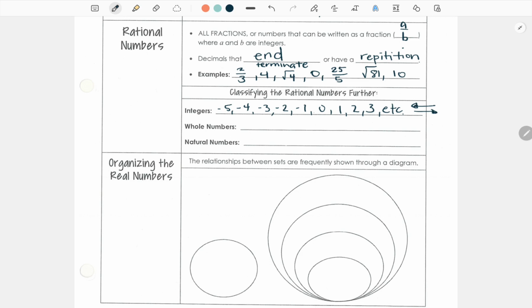Whole numbers are numbers that you can use and that describe the value of something, right? So you can have a value that is 1, 2, 3, 4. You can't have a value that is negative, right? Because there's no value in negative. That means it's being taken away, right? So think of it this way: whole numbers are numbers that make you whole, not numbers that take away from you. And so they can only be positive.